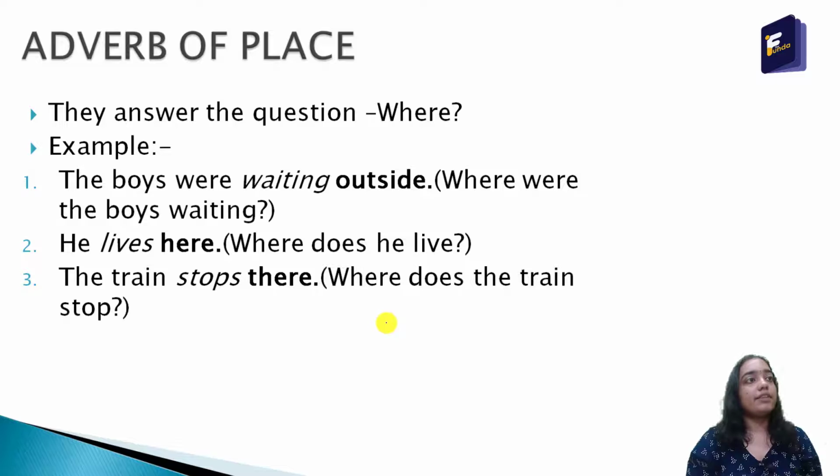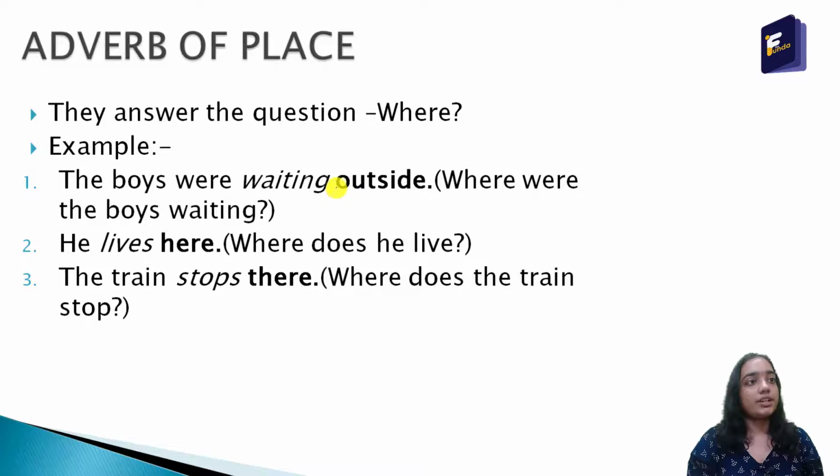The next kind of adverb is adverb of place. They answer the question where. Adverbs of manner answer the question how or in what manner, and adverbs of place answer the question where. The boys were waiting outside. Where were the boys waiting?